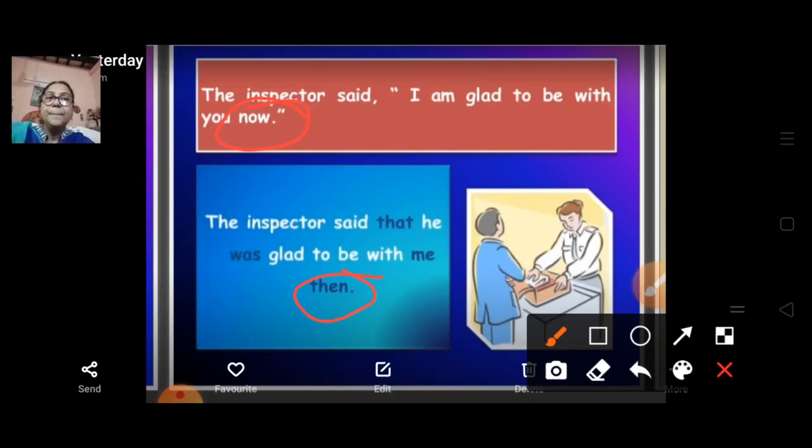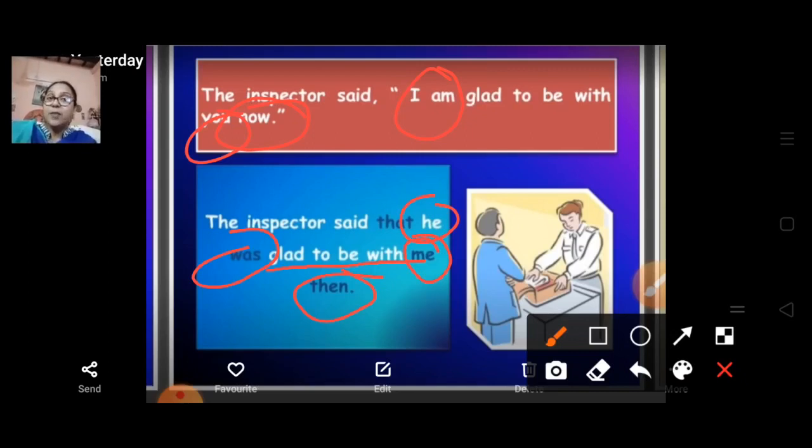I am glad to be with you now. You becomes me, and here you can see I am becomes he was. But "glad to be with" is not changed, while the major part of the direct speech is changed. The inspector said that he was glad to be with me then.